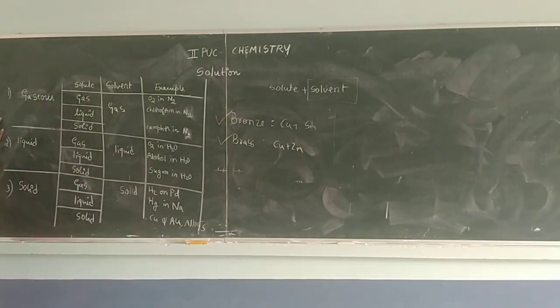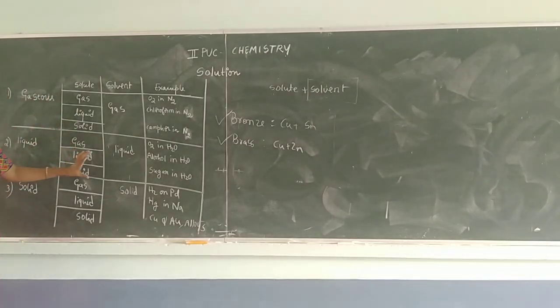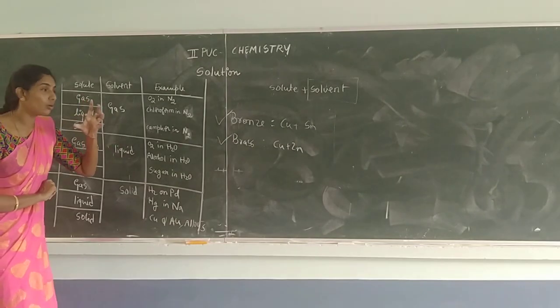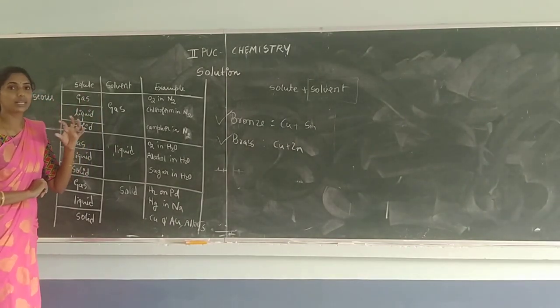1 marks ಗೆ ಯಾವ ರೀತಿ ಕ್ವೆಶ್ಚನ್ಸ್ ಕೇಳ್ತಾರೆ: give an example for the solid solution in which solute is solid, give an example for the liquid solution in which solute is liquid, or gaseous solution in which solute is gas or solid or liquid. So ಪ್ರತಿಯೊಂದು ಟೈಪ್ ಕ್ವೆಶ್ಚನ್ಸ್ ಕೊಟ್ಟಾಗ you have to think the question, think ಮಾಡಬೇಕು ಕರೆಕ್ಟ್ ಆಗಿ.